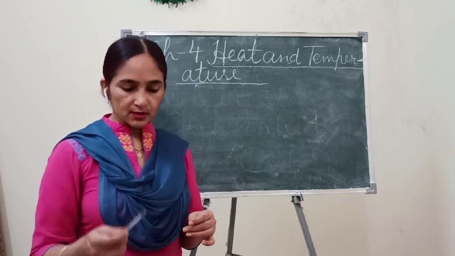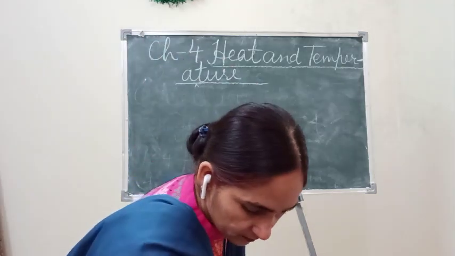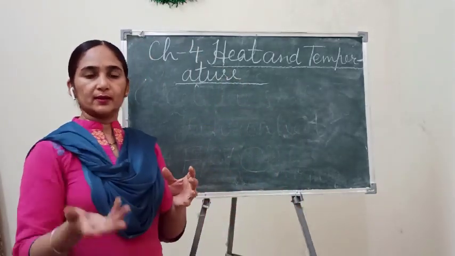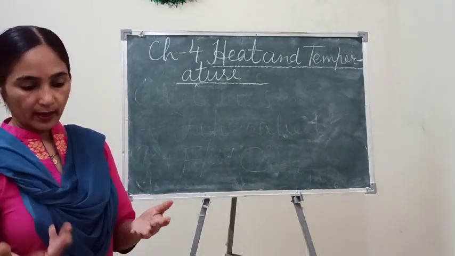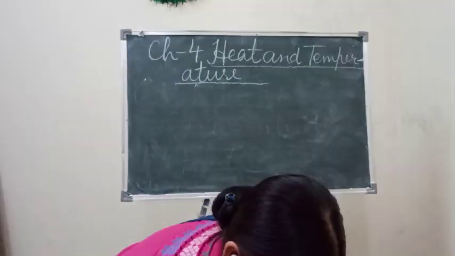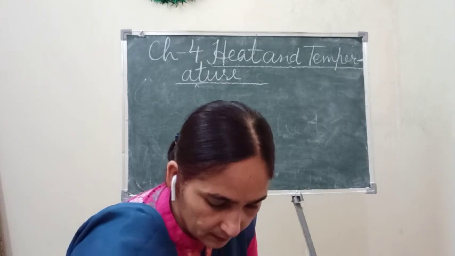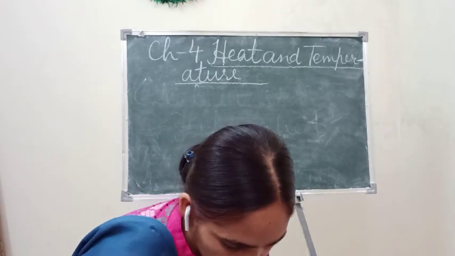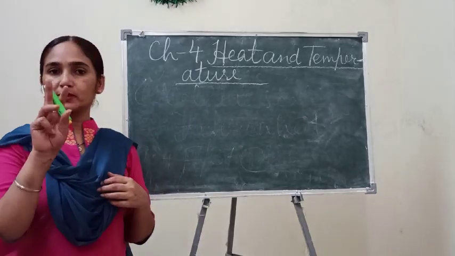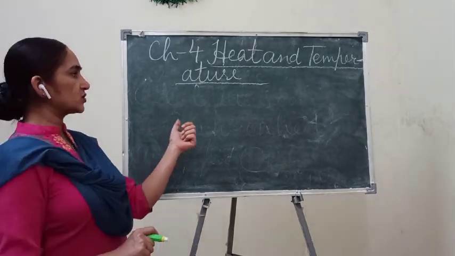Okay, so this is all about handling the thermometer or how to read the thermometer. And children, one thing more I want to tell you about the next topic. I have told you about two scales of temperature.